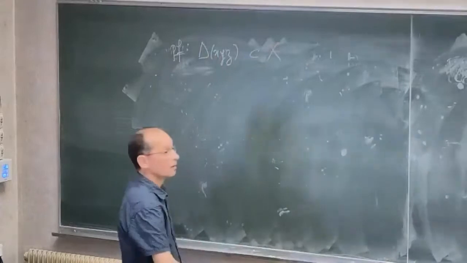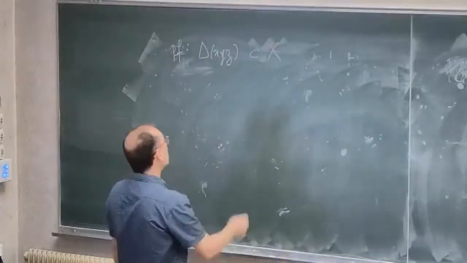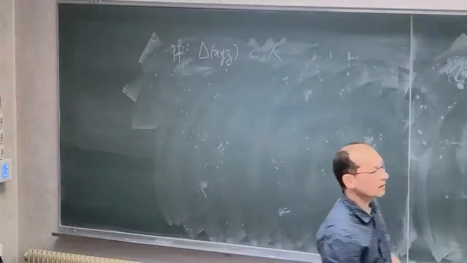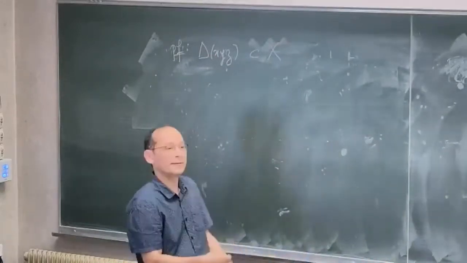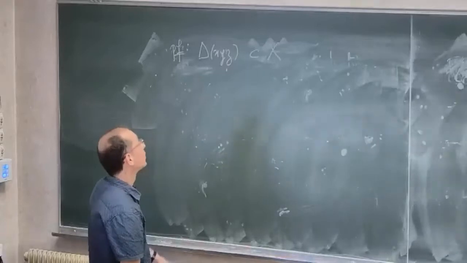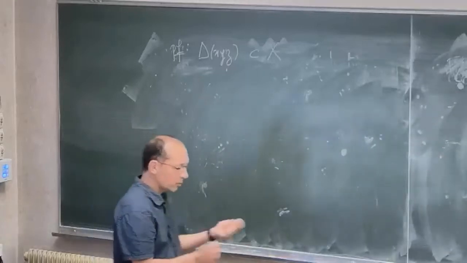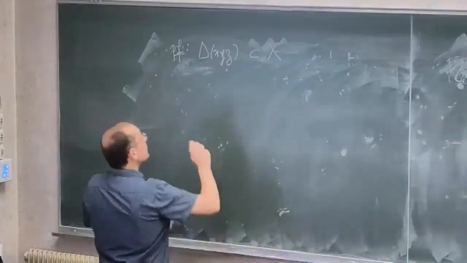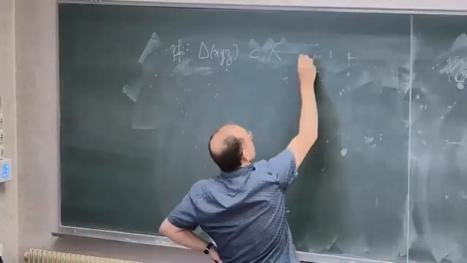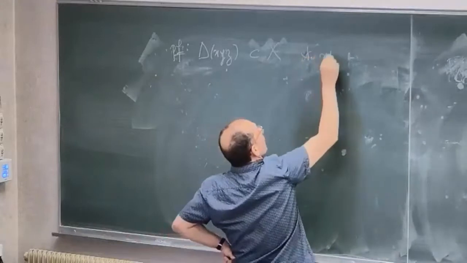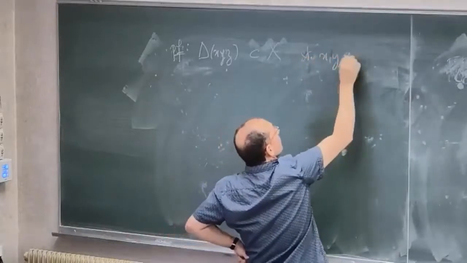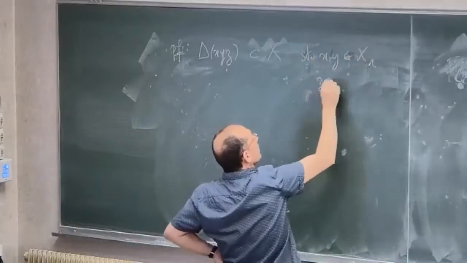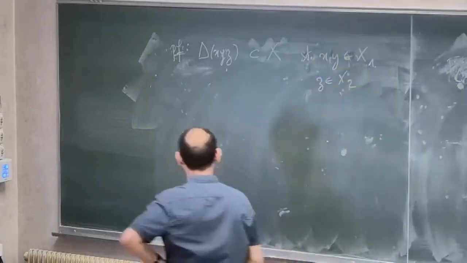So I use the angle condition to prove that X is CAT(k). So I pick a triangle in X. And there are settings where you have nothing to do. If x, y, and z are all in X1, for example, then it is a triangle in X1, and then it has the CAT(k) property. So we only have to assume that one of the points is in X2 and the other two are in X1, or the contrary. Everything is symmetric. So I will take a triangle such that x and y belong to X1 and z belongs to X2, right?